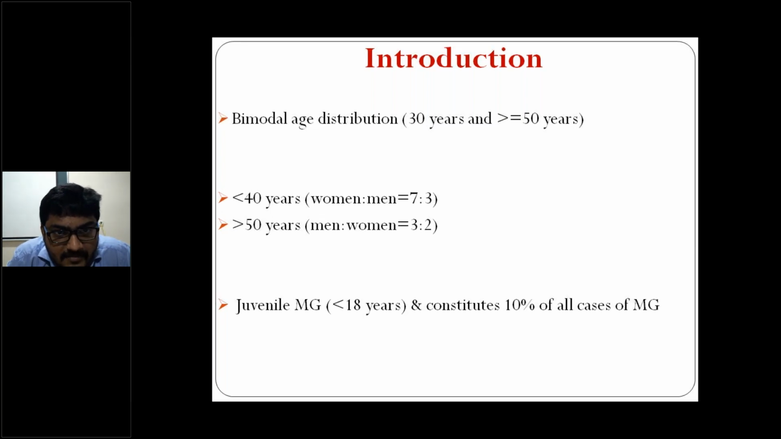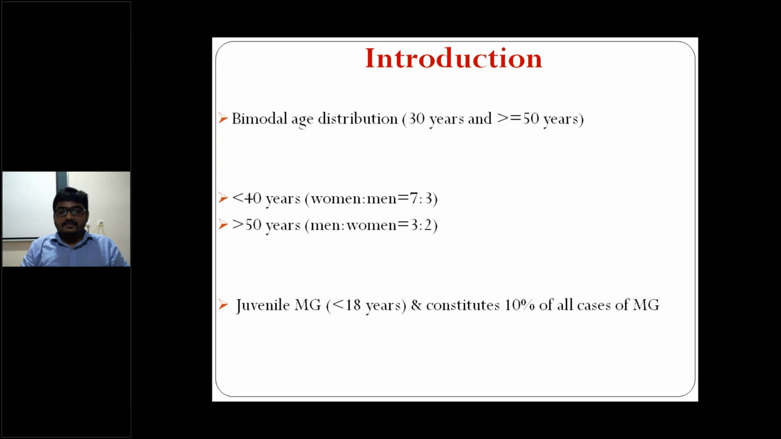See, myasthenia gravis, most common. Myasthenia gravis has a bimodal age distribution. These are neat MCQs, right? Most common is female if less than 50 years of age. It's not 40 years actually, it is less than 50 years of age. Most common is male if the age is greater than 50 years, right? You remember the ratio 7:3, 3:1. Juvenile myasthenia gravis is less than 18 years of age and constitutes about 10% of all cases of myasthenia gravis, right? These are all facts.